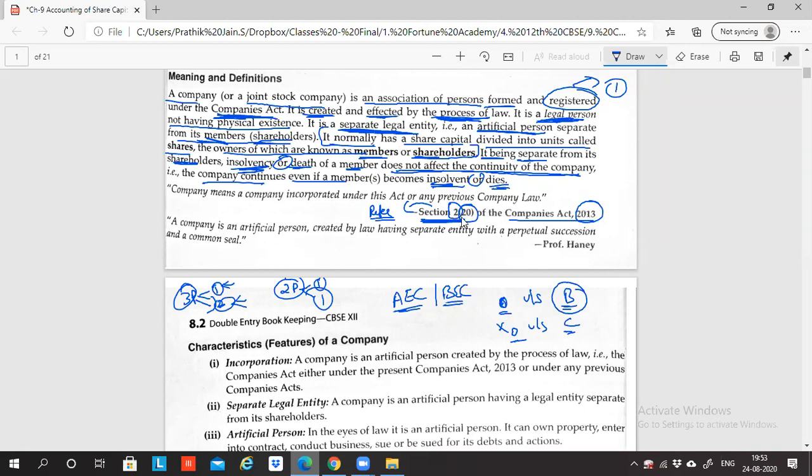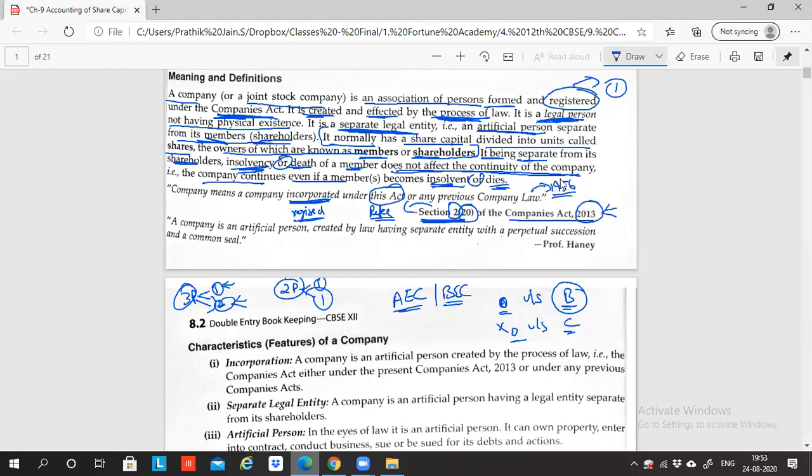So section 2, subsection 20 of the Companies Act says that company means a company incorporated. Incorporated means registered. Please make a note of that. Incorporated means registered under this Act. This Act means what? Companies Act 2013 or any previous company law. Previous company law means Companies Act 1956.